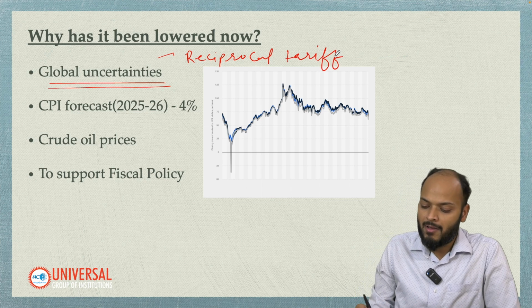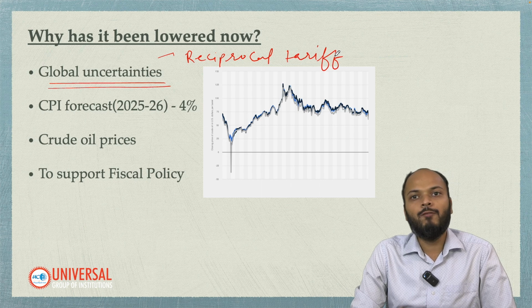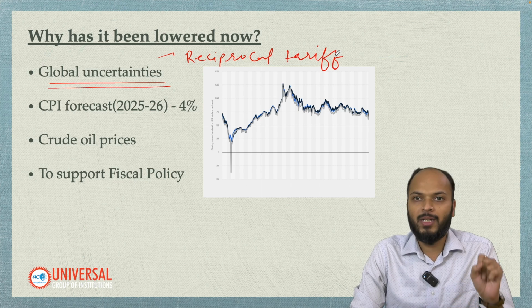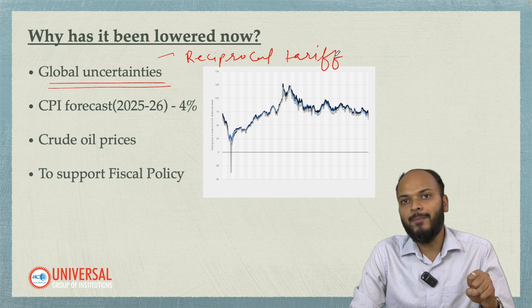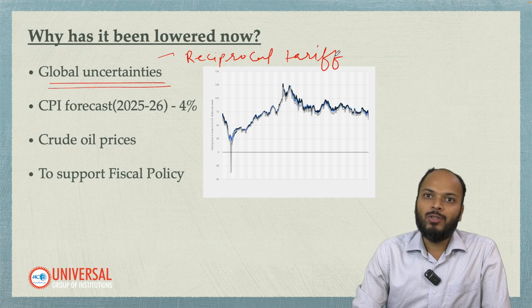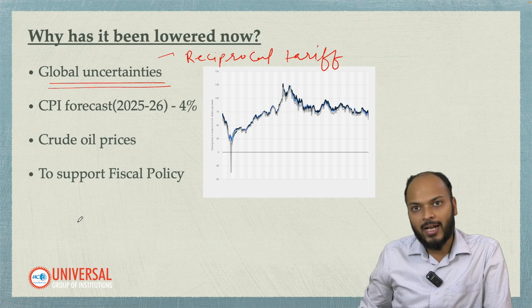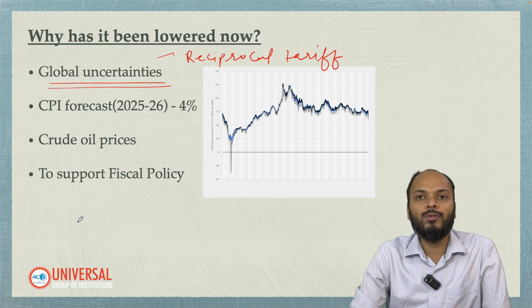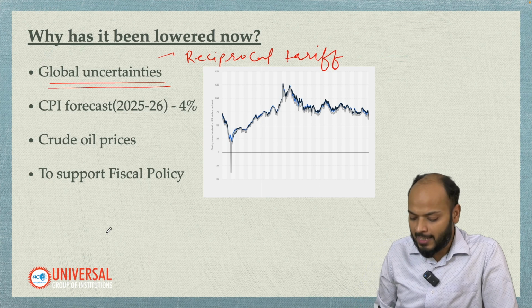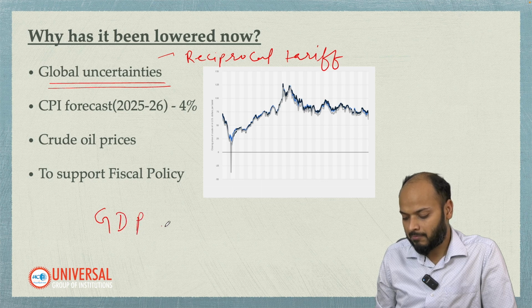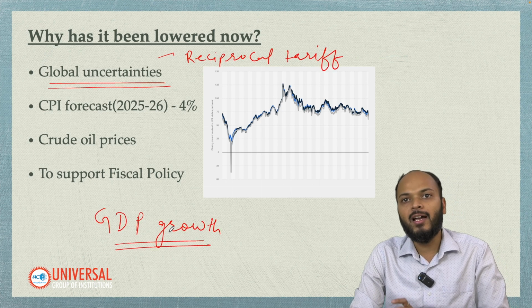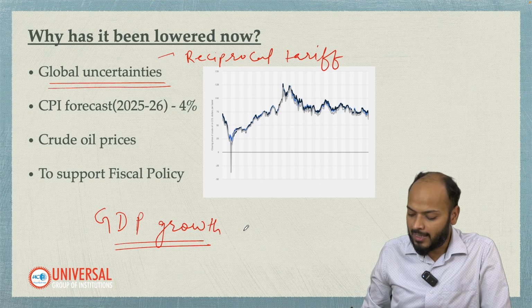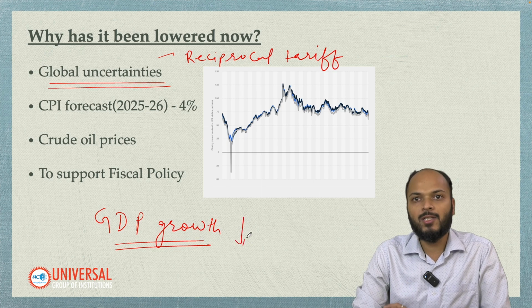What it has led to is, if reciprocal tariff is imposed, global trade is going to be affected, the global trade will come down, and hence the global GDP growth will also be less. If global GDP growth is less, it will be impacting the growth of India as well, and hence India's GDP growth rate will come down. As trade gets affected, as the global GDP gets affected, India is also going to get affected. There are chances that the GDP growth of India also will come down.